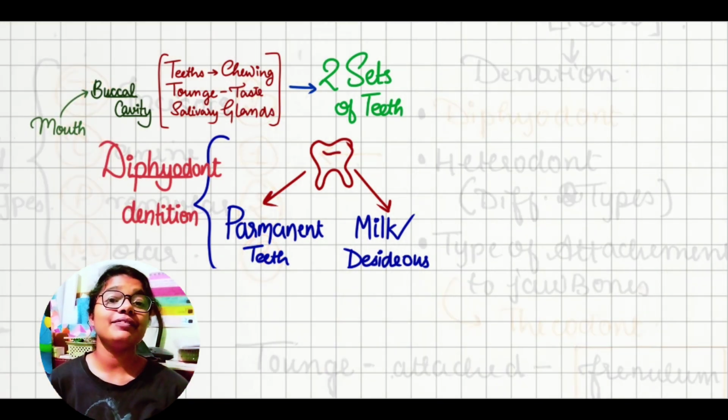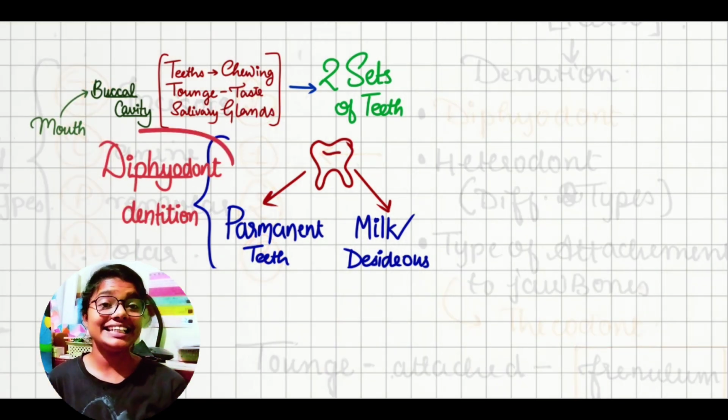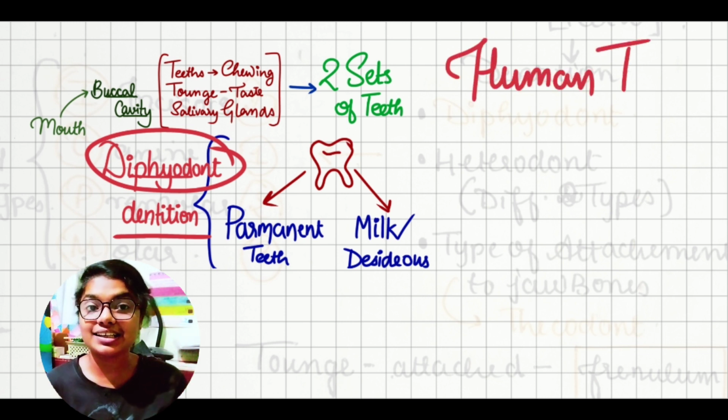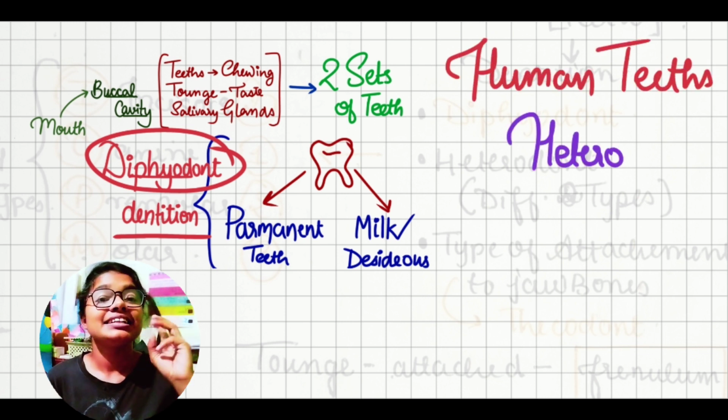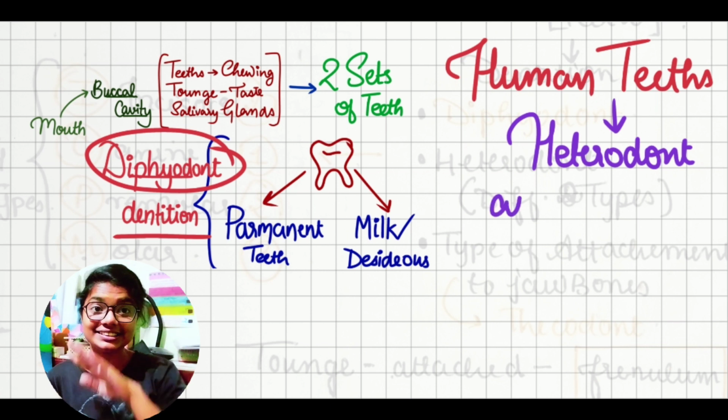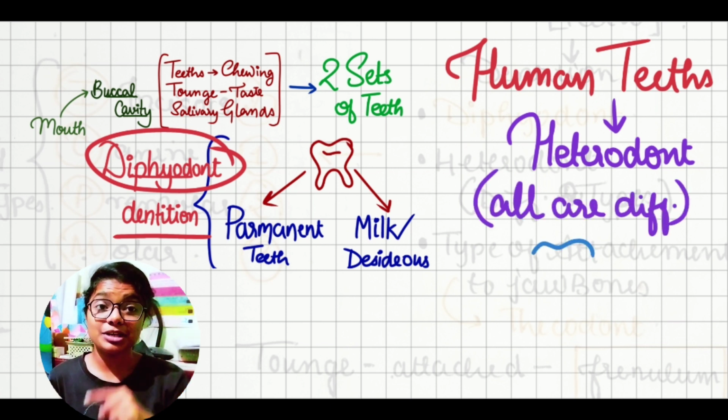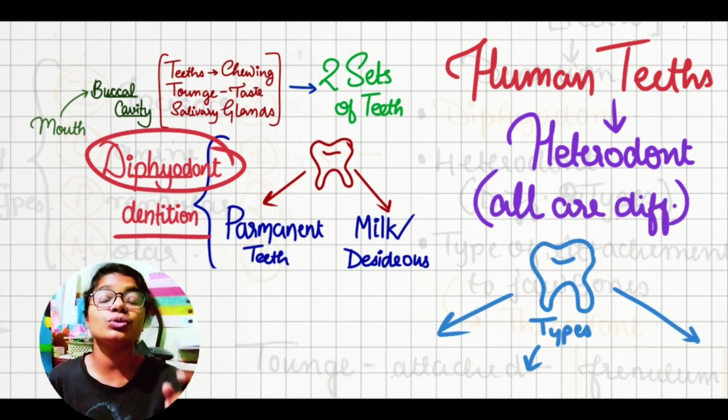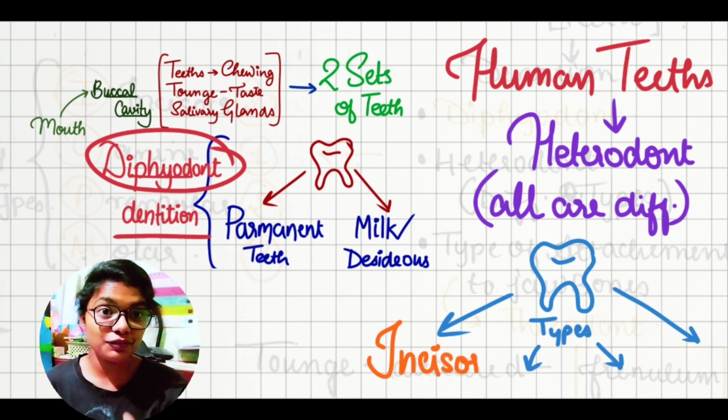After that we will see that we have heterodont type of teeth, which means every tooth is of a different shape. That is the incisors, canines, premolars and molars. Incisors, canines, premolars and molars, and this is also concluded, and there is a dental formula.